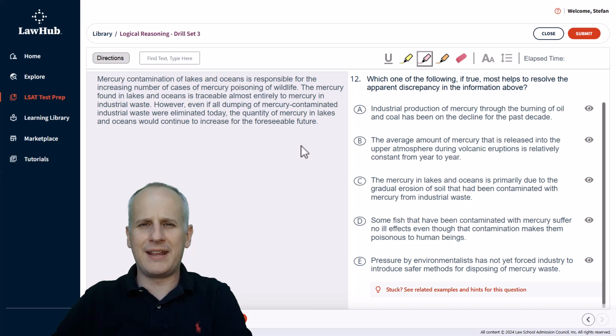Drill set number 3 at lawhub.lsac.org. And as always, we've got a highlight tool ready to go, and we read the question stem first. Which one of the following, if true, most helps to resolve the apparent discrepancy in the information above?